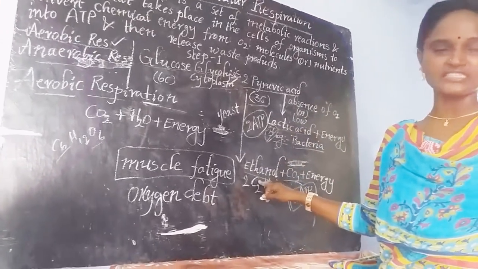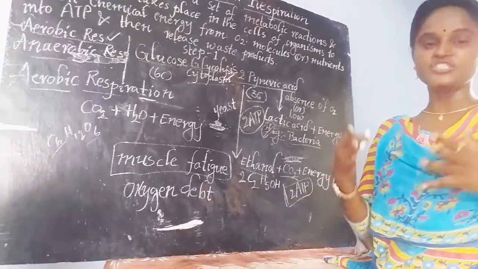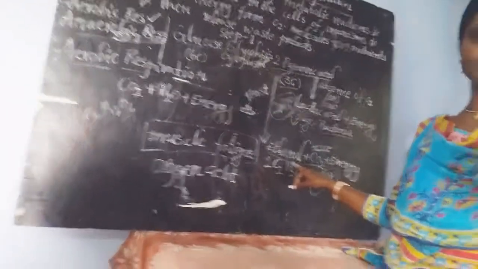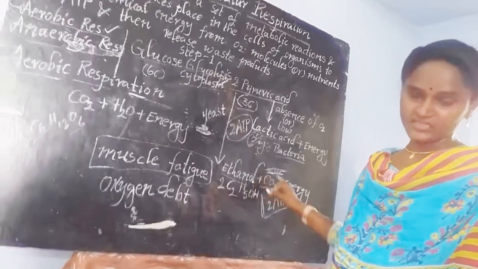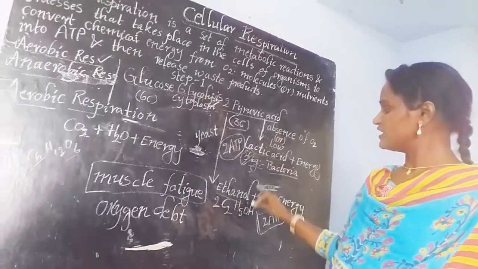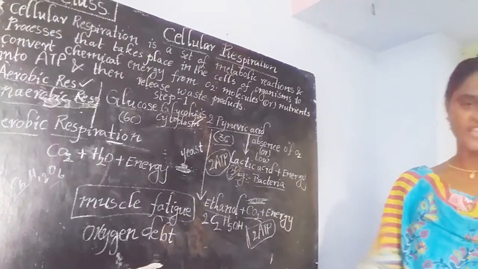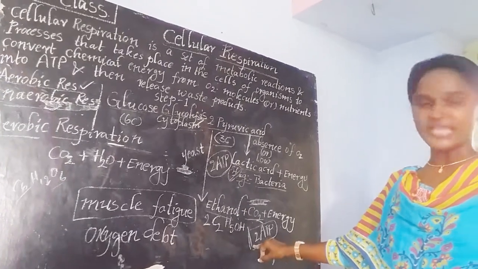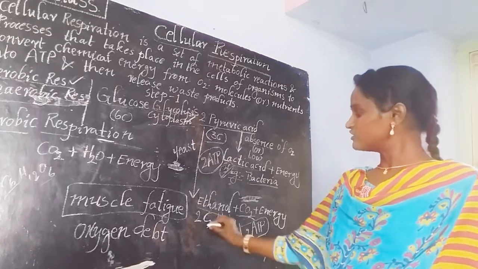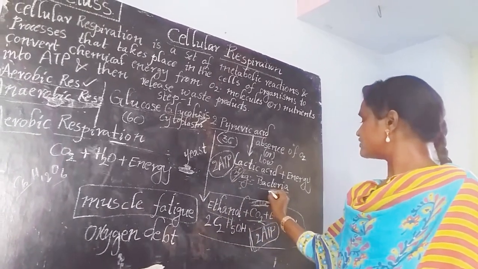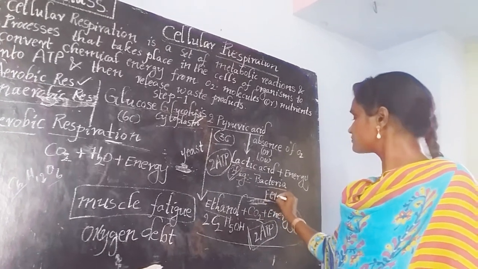If we talk about yeast and some other microorganisms, it converts into ethanol, which contains only 2 carbon atoms, and carbon dioxide. Along with this, it releases carbon dioxide and a little amount of energy, that is about 2 ATPs. Okay, and this process is also called fermentation.